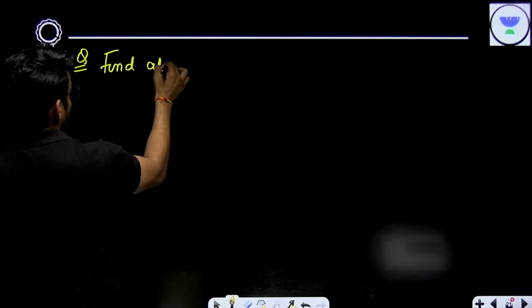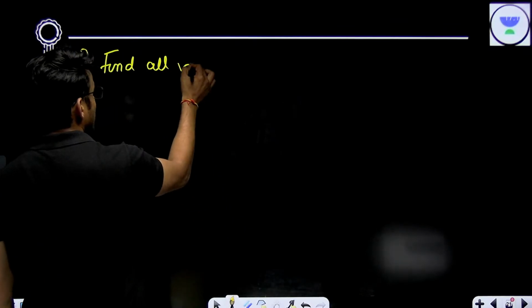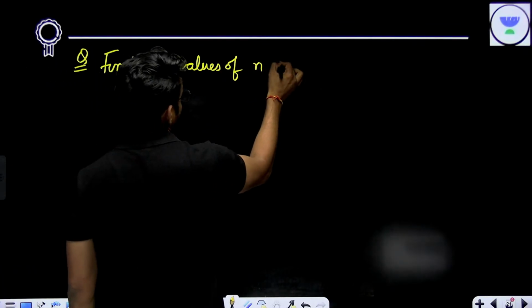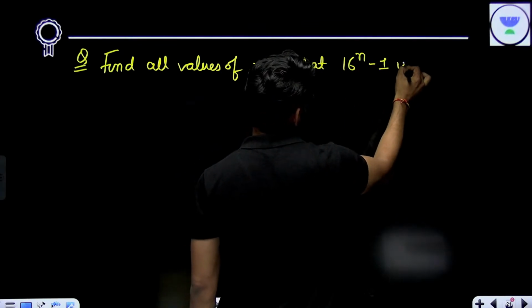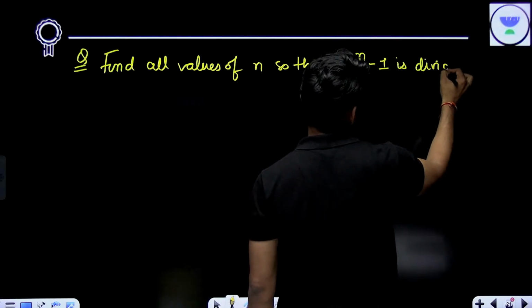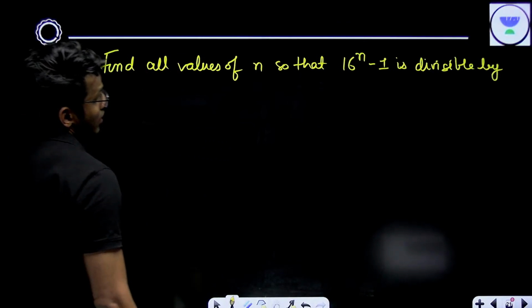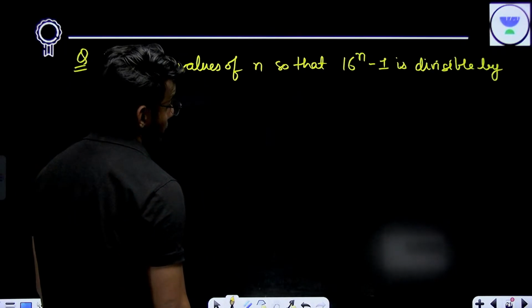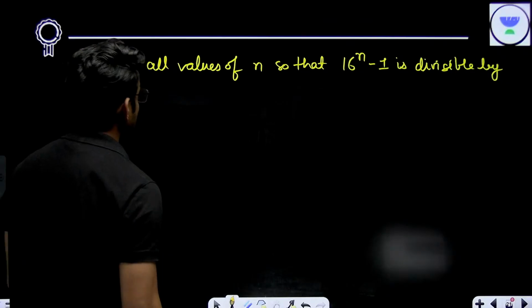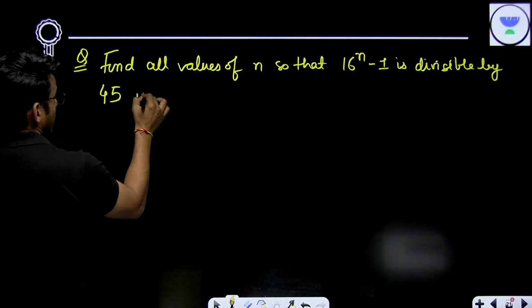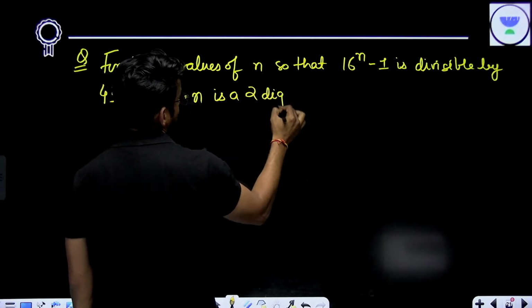Find all values of n so that 16 to the power n minus 1 is divisible by 45, where n is a two-digit number.